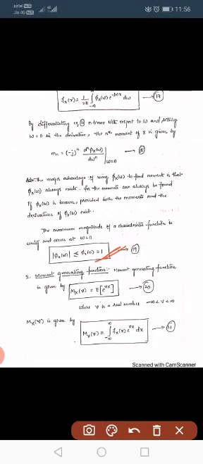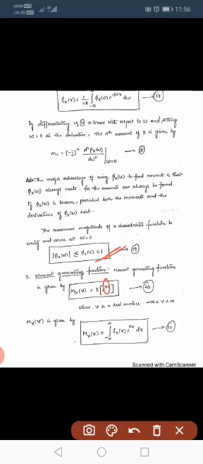And the next one is the moment generating function. The moment generating function is denoted by mx of v. It is given by expected value of e power v into x.